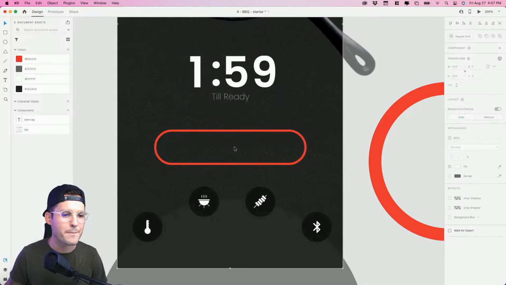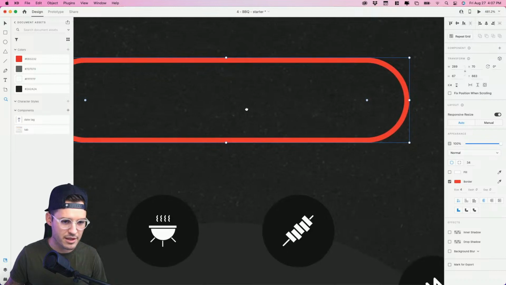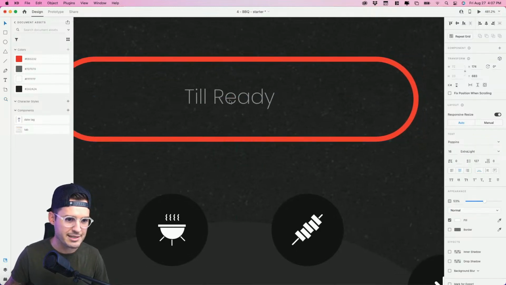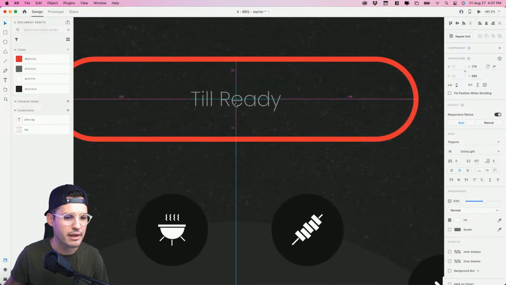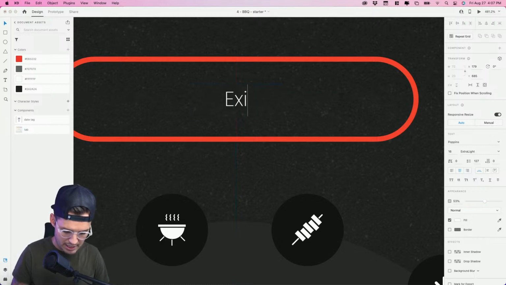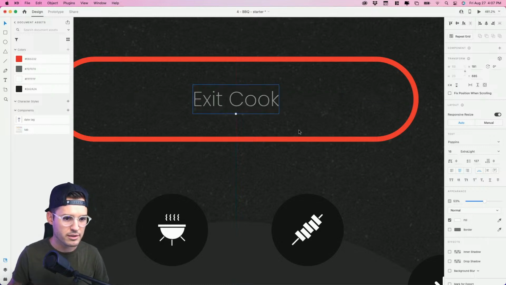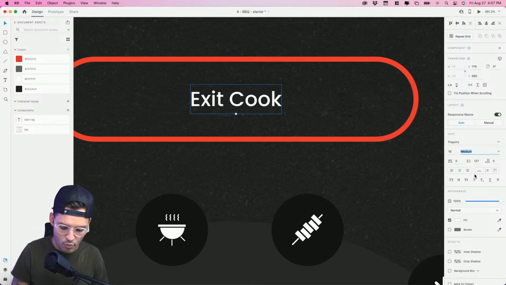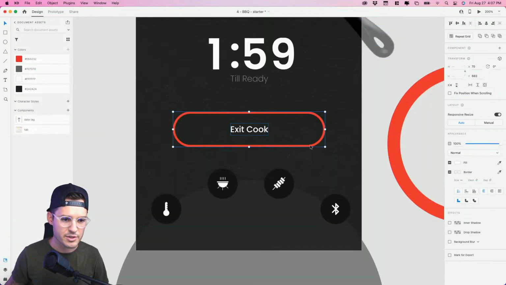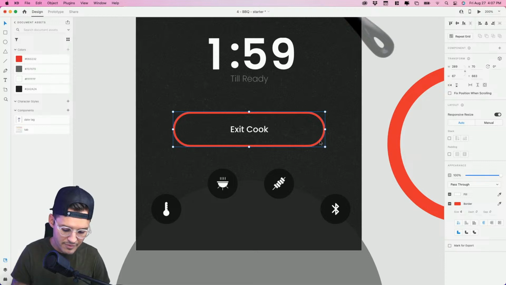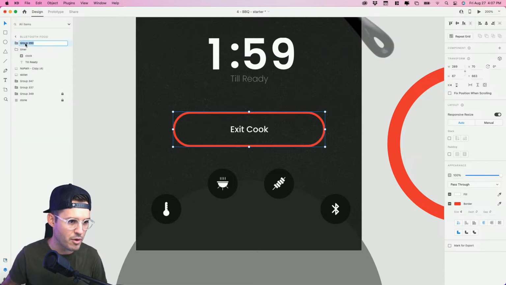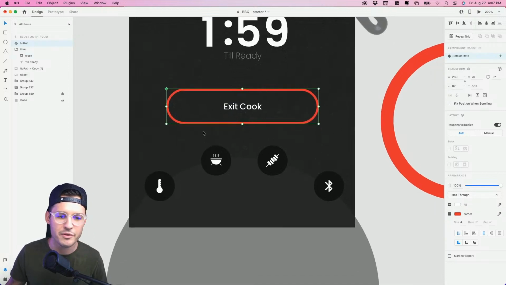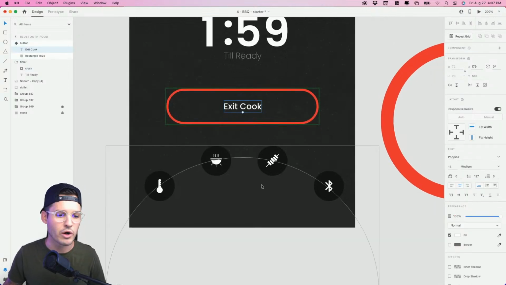I'm just going to borrow some text real quick. And I think this probably needs a little bit of text in this button. Most buttons do, I think, right? So let's do something like "exit the cook." Love that. And we'll bring the typography of that to be a little bit brighter, and we'll even up the weight. So that's a little bit nicer there. We'll group that whole thing together, and we got ourselves a little button. Why don't we name our layer button like that and hit Command and Control K to make a component out of it. Why? Because components are fun.